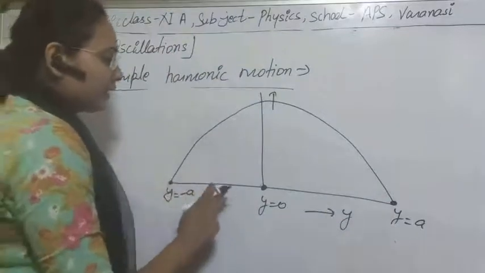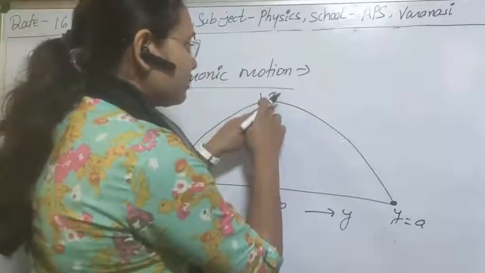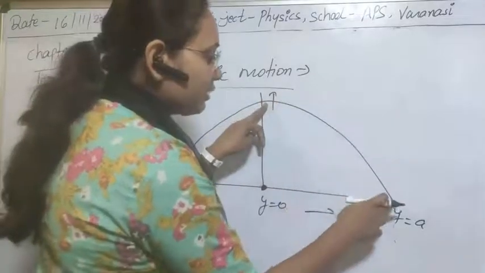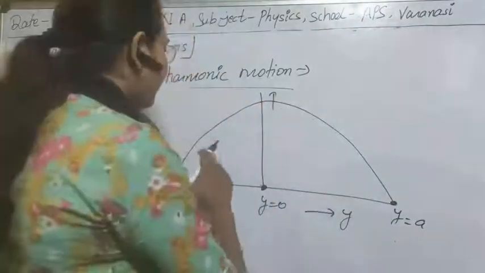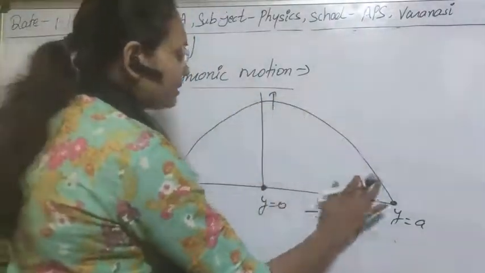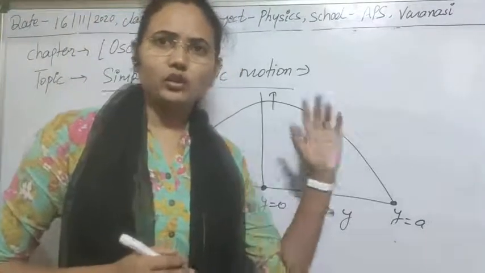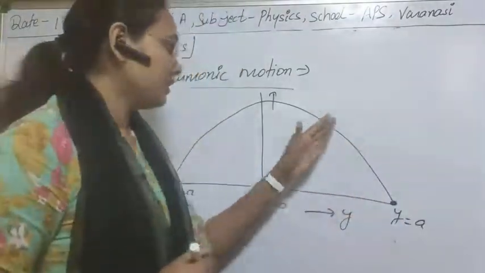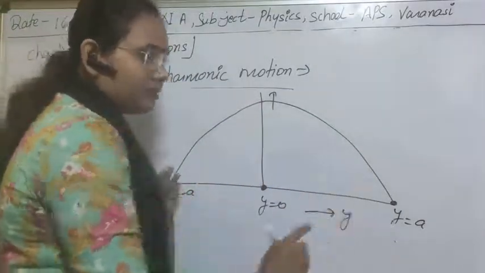Kinetic energy decreases when we displace the particle from the mean position to the extreme positions. Clear? So this is the graph for kinetic energy, and it follows a parabolic graph. You can see it also from the equation. So the graph is obtained as a parabola, and it looks just like this. Clear?